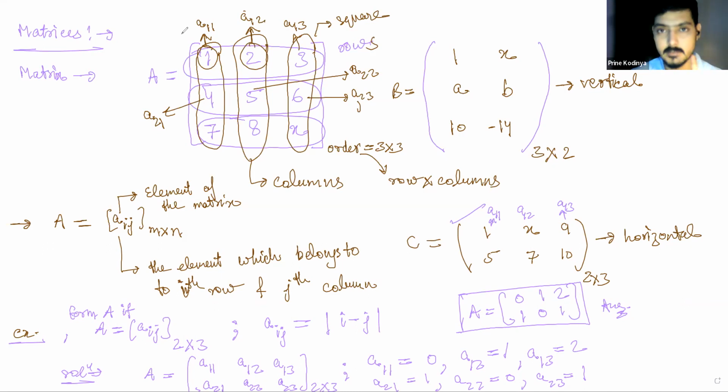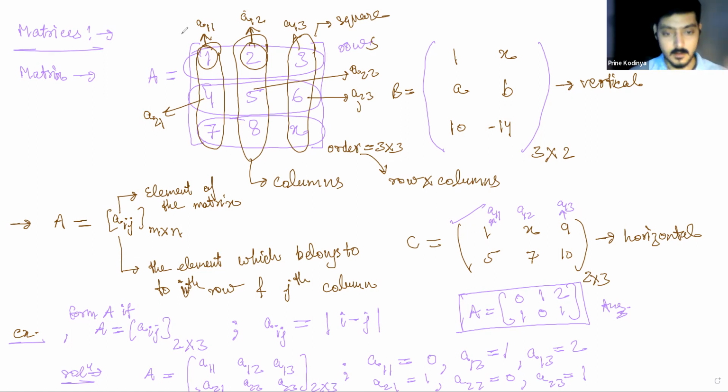The very first element, the element of first row and first column, can be termed a11. Then similarly a12, a13, a21, a22, a23. Did you get this portion, how to write any matrix in the form of aij? Yes, sir, that I understood. Okay. So if we can write any matrix in the form of aij, and we are given how to calculate aij, then we can form that matrix.